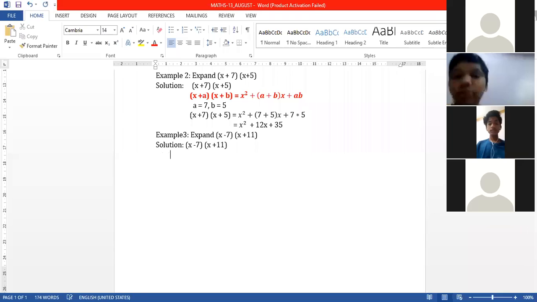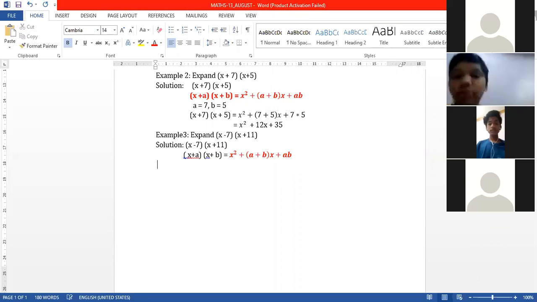Now for the value of a, first we will write the identity form: (x plus a)(x plus b) is equal to x square plus (a plus b)x plus ab.